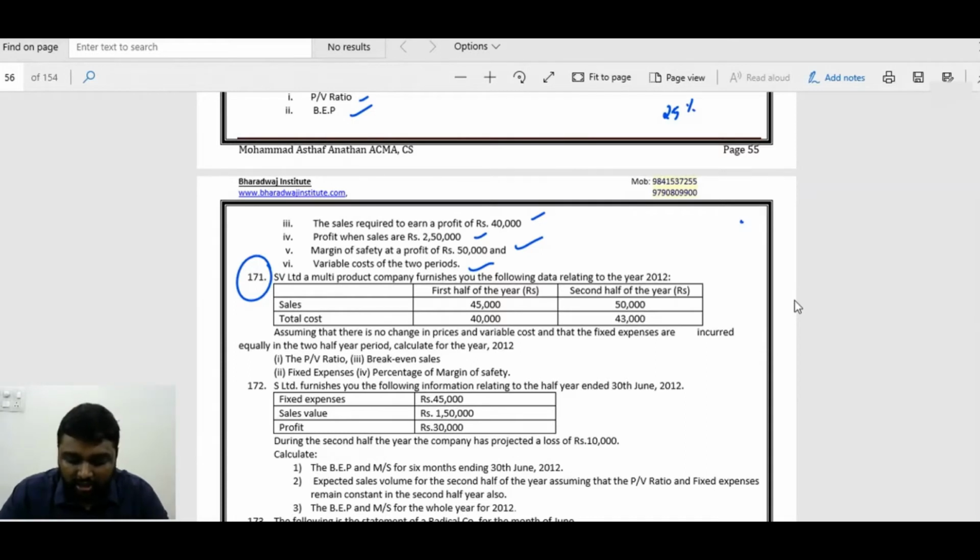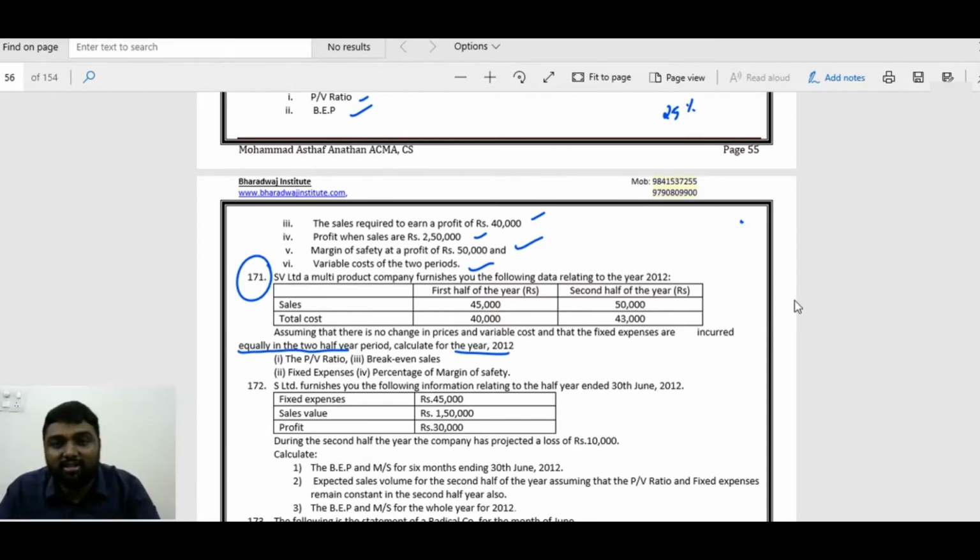Assume there is no change in price and variable cost. Fixed expense is equal in the two half periods. Find for the year PV ratio. Here also we have to find out the PV ratio. If two period details are given, generally we do change in profit by change in sales. But if you look at this question very clearly, no profit is given, unlike the last question. So how to approach? Very easy.